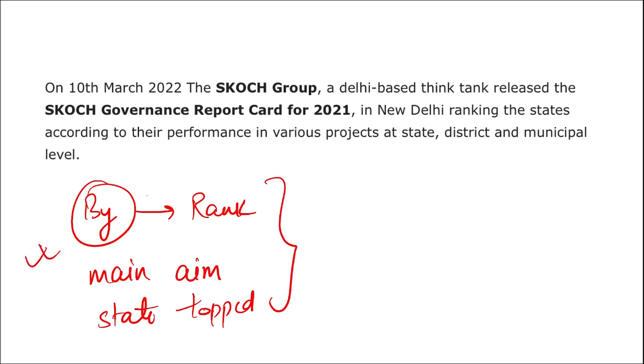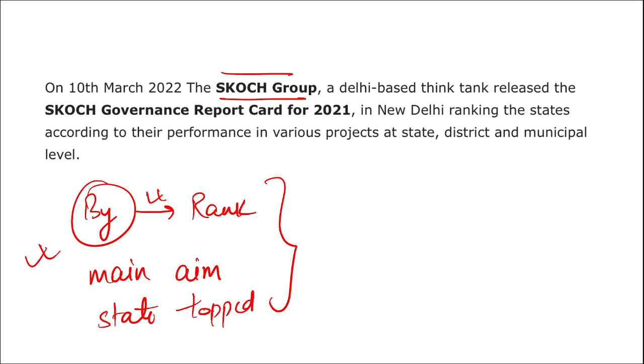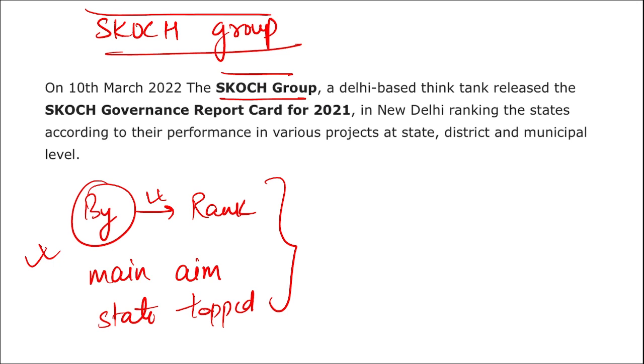So let's start. First thing, who releases this ranking? It was released by Skoch Group, as the name suggests, the Skoch State of Governance ranking. What is the reason this ranking is released? The Skoch government's report card for 2021 states the performance of the states in various projects that are taken up by those individual states.